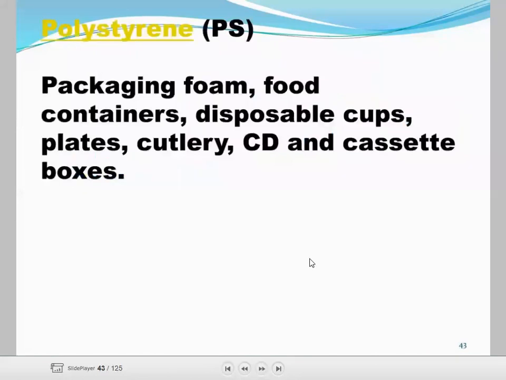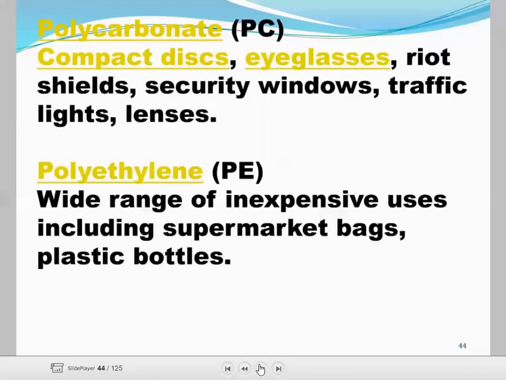First, polystyrene. Packaging foam, food containers, disposable cups, plastic cutlery, and CD and cassette boxes are made of polystyrene material. Next, polycarbonate, PC. Compact discs, eyeglass lenses, diode shields, security windows, and traffic light lenses are made of polycarbonate.